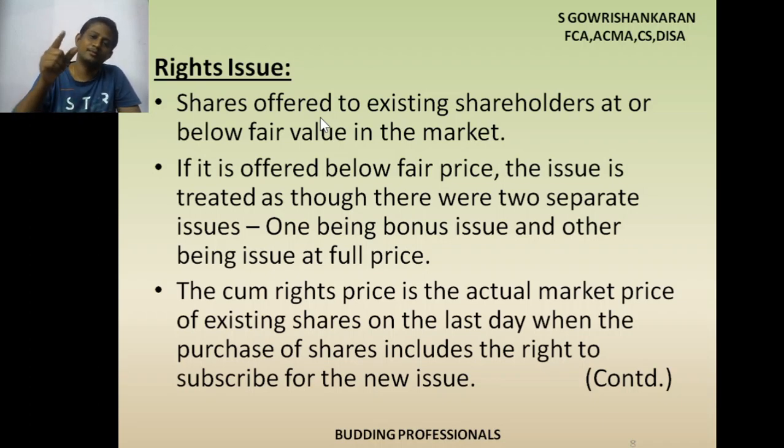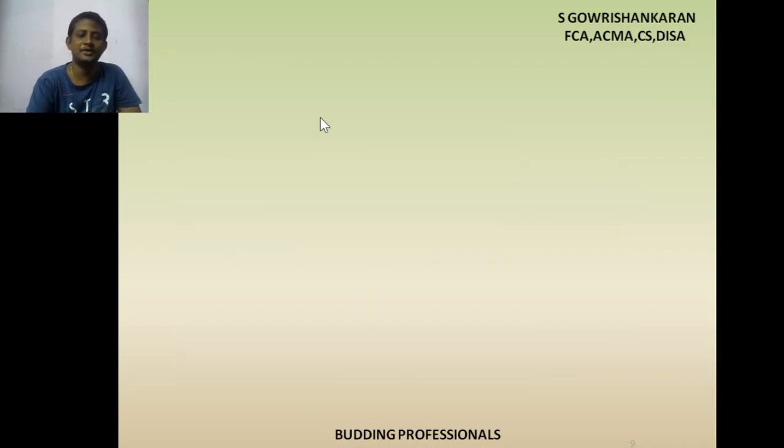Because before the rights issue, my market price is 100, and I am offering at 90 rupees. Because of that, there will be some reduction in the market price because of this bonus element. So the cum right price is normally the market price before the rights issue, whatever is available in the market. That is the cum right price.